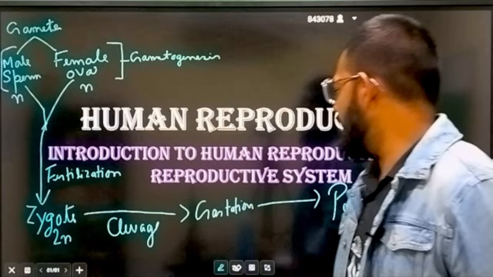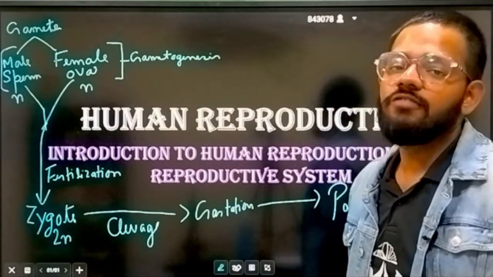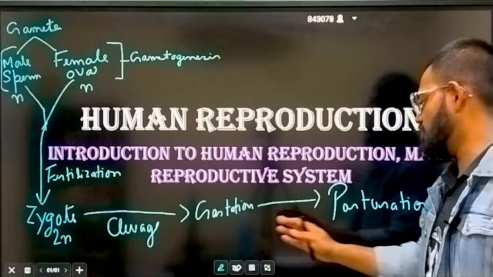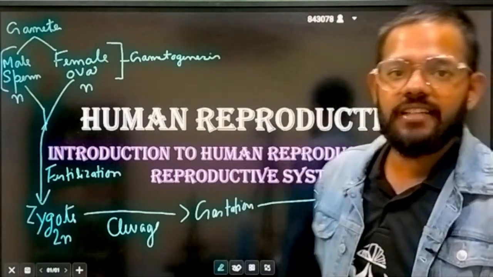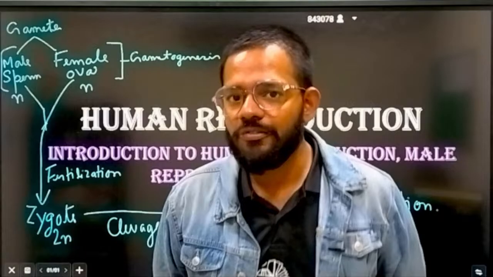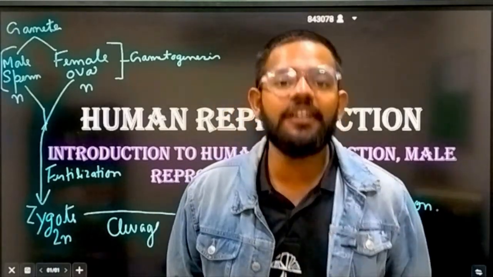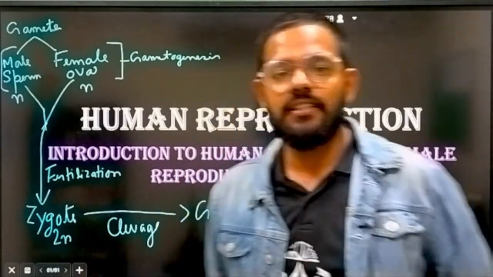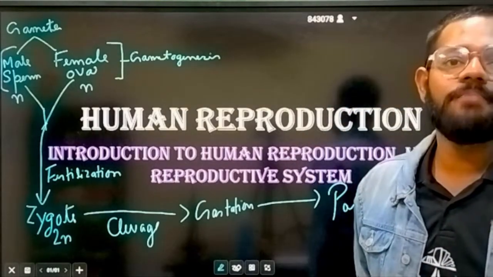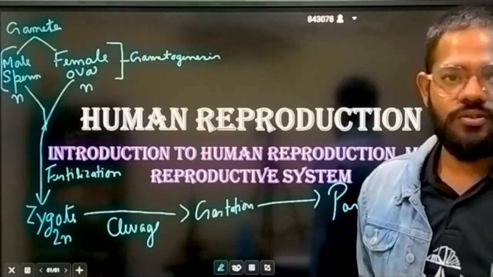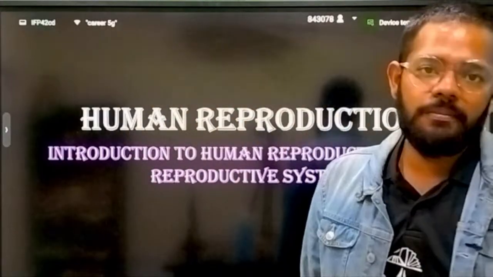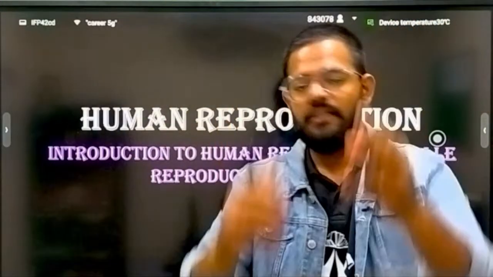After that the gestation period runs, which is 9 months in human. After that, when the fetus is fully developed and ready to come out from the mother's body, the delivery of the baby takes place, that is called parturition, and at last we get a fully developed baby. That is the sequence of reproduction in human.